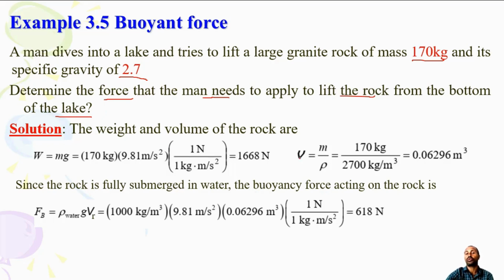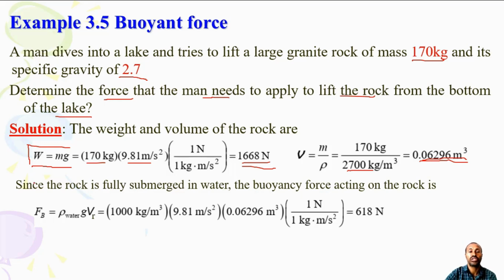The weight and volume of the rock can be computed. Clear? Weight is mass times gravity. First, calculate the weight of the rock, mass times gravity. Once you have the weight, you can calculate the volume of the rock. The specific gravity is 2.7, so if you multiply by 1000, you get the density. Then you compute the volume of the rock.